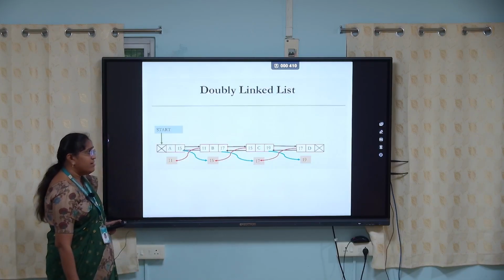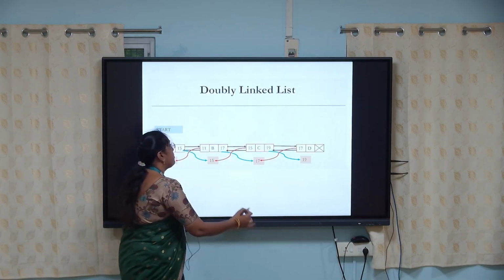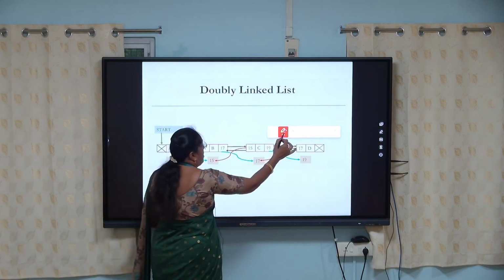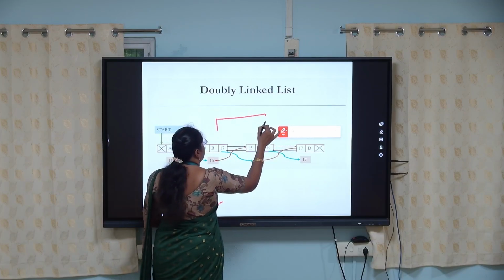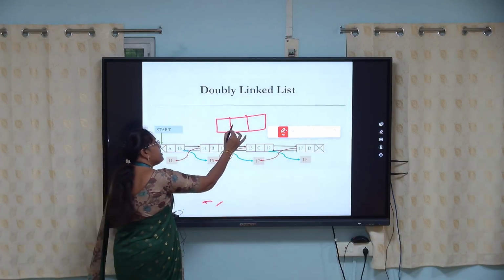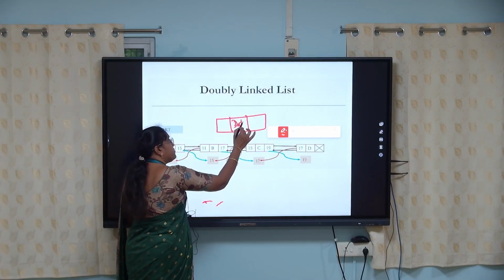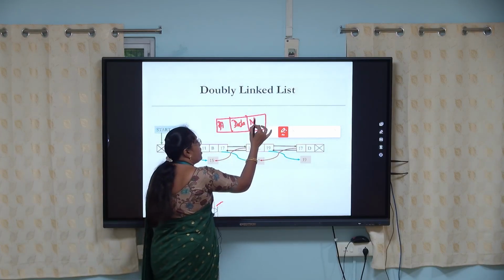In the doubly linked list, a node contains 3 parts. First one is the data part. Next one is the previous node address. Next is the next node address.